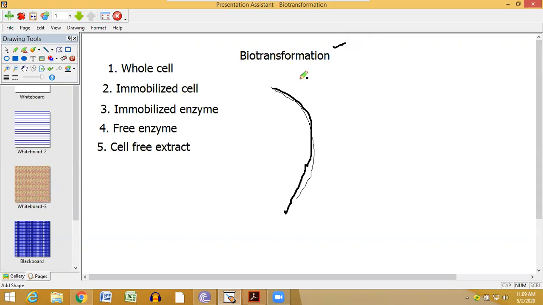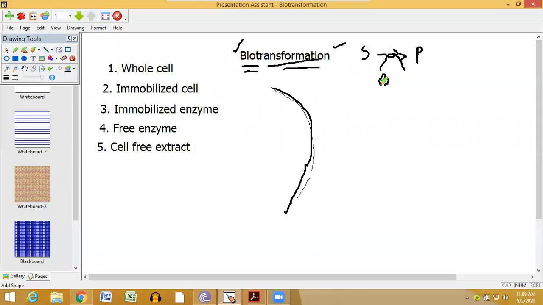What is biotransformation? By the nomenclature of this word, you can understand what it is. Transformation means a reaction where you give a substrate and get a product. And bio means with the help of a biological entity or biological substance or biological organism. So here, instead of a chemical thing, we add a biological organism, or at least an entity obtained from a biological cell.